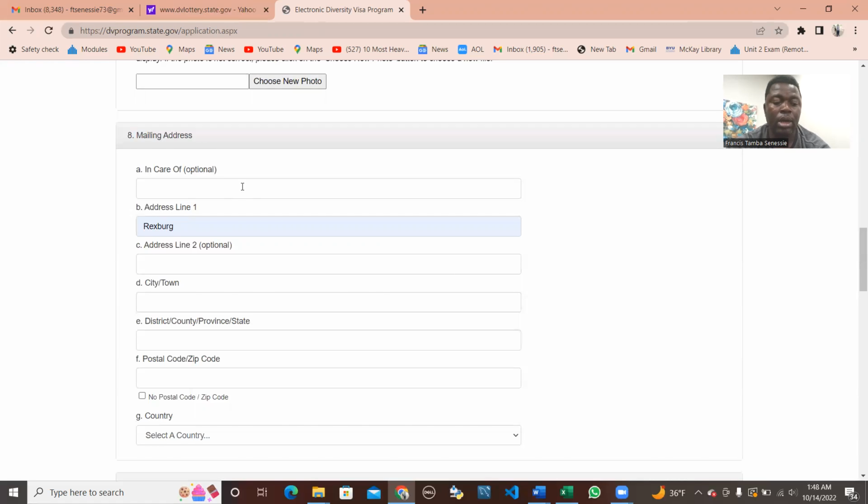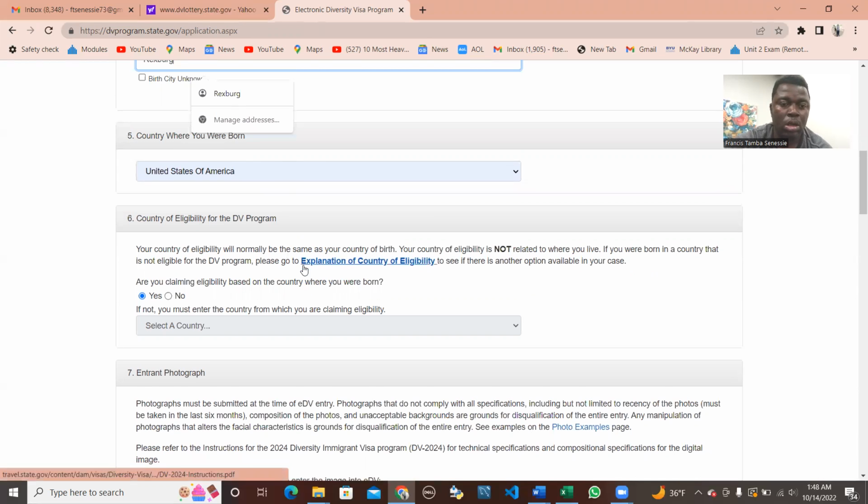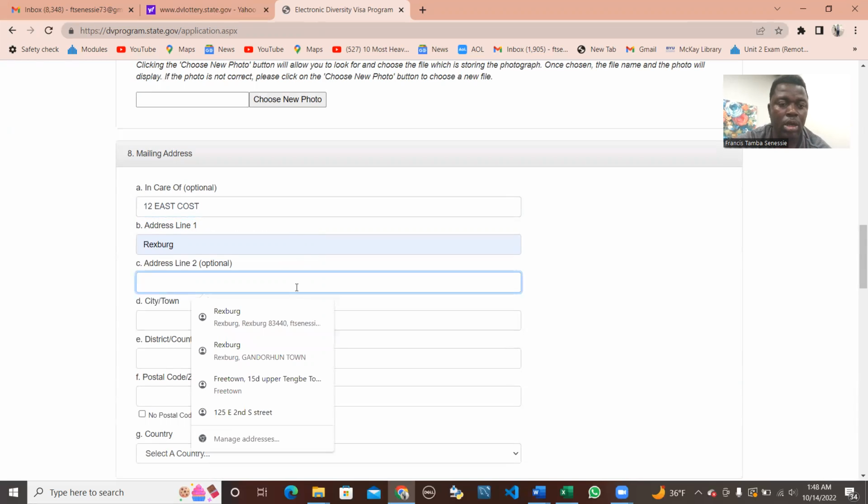Let's say this is number 12, 12 East Coast. Here, the address, let's say the area you are staying where the school is, let's say Madison.